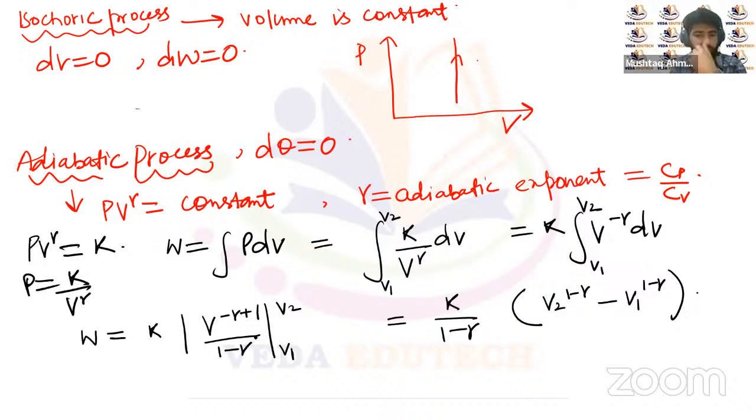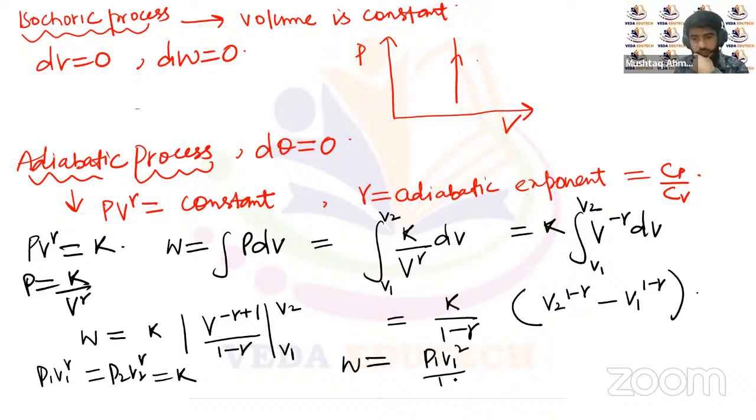Now, how do we calculate this constant K? We know that PV to the power gamma is a constant, so we can replace K with P1 V1 to the power gamma. In this case, P1 V1 to the power gamma is equal to P2 V2 to the power gamma, which is once again this constant K. We replace the constant K with P1 V1 to the power gamma. So W will be equal to P1 V1 to the power gamma upon 1 minus gamma, times V2 to the power 1 minus gamma minus V1 to the power 1 minus gamma.